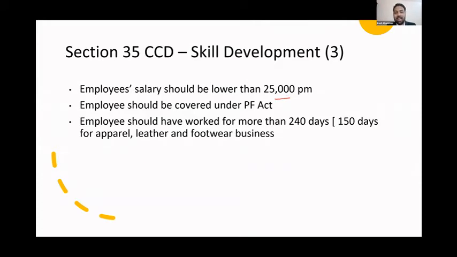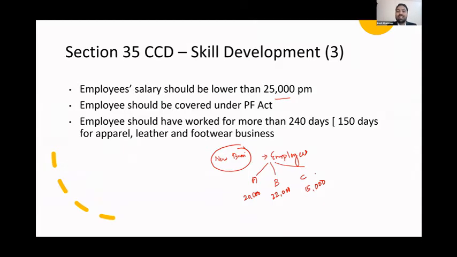Now let me take an example for you to understand this in more detail. So assuming you are a new business, you have appointed a few employees. And you have 3 employees, employee A, employee B, and employee C. Salary of employee A, let's say 20,000. Salary of B, let's say 22,000. And salary of C, let's say it is 15,000.